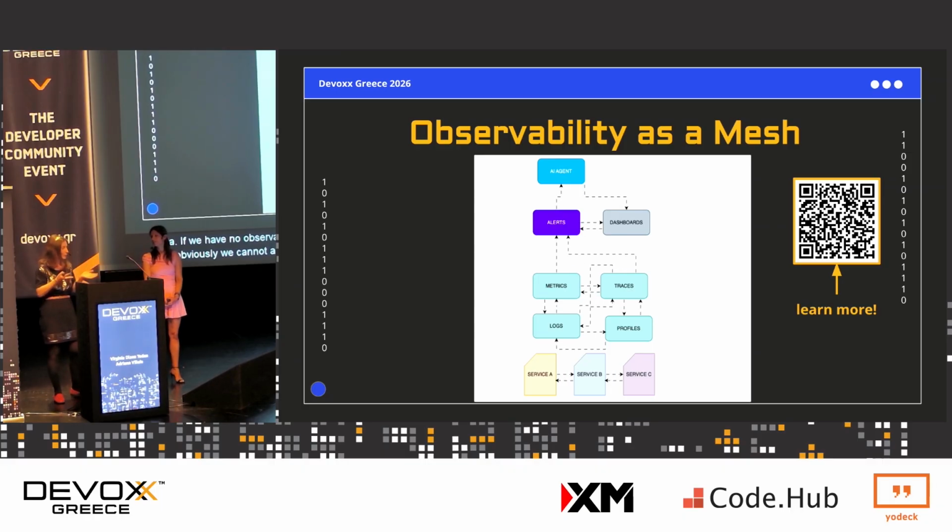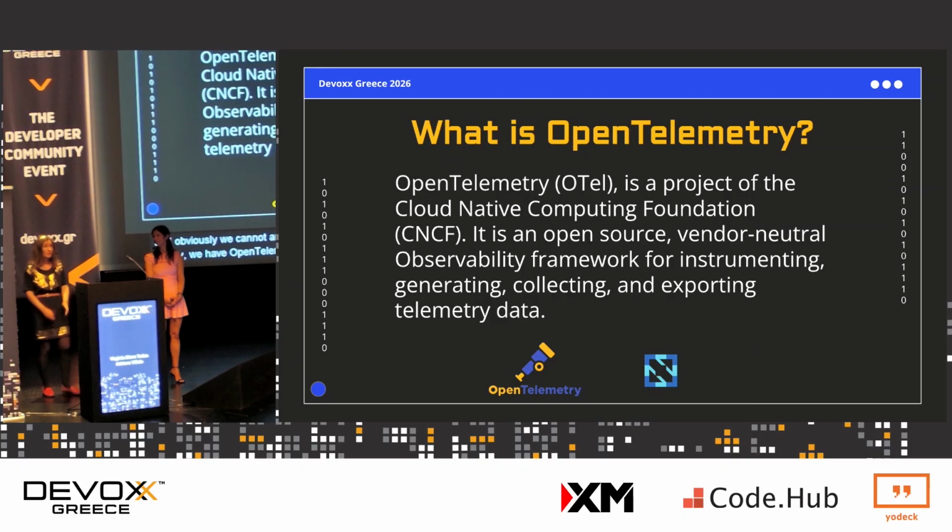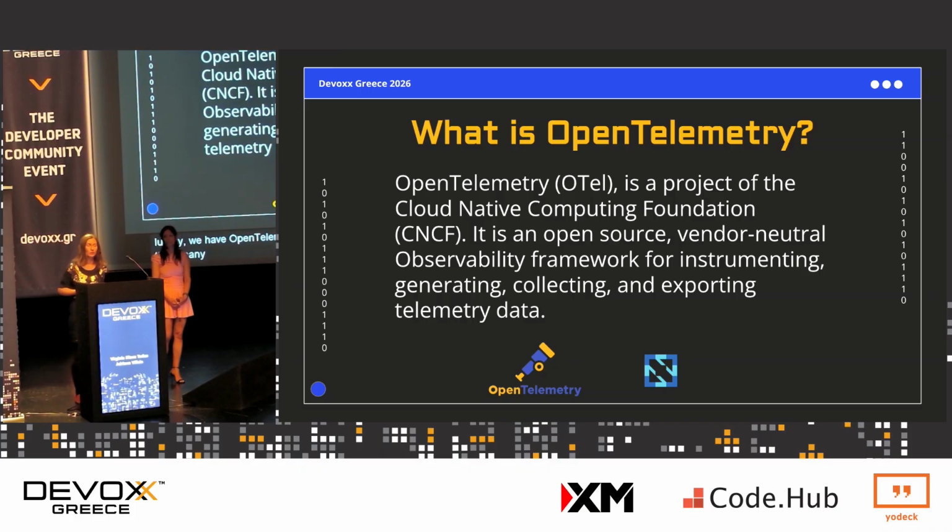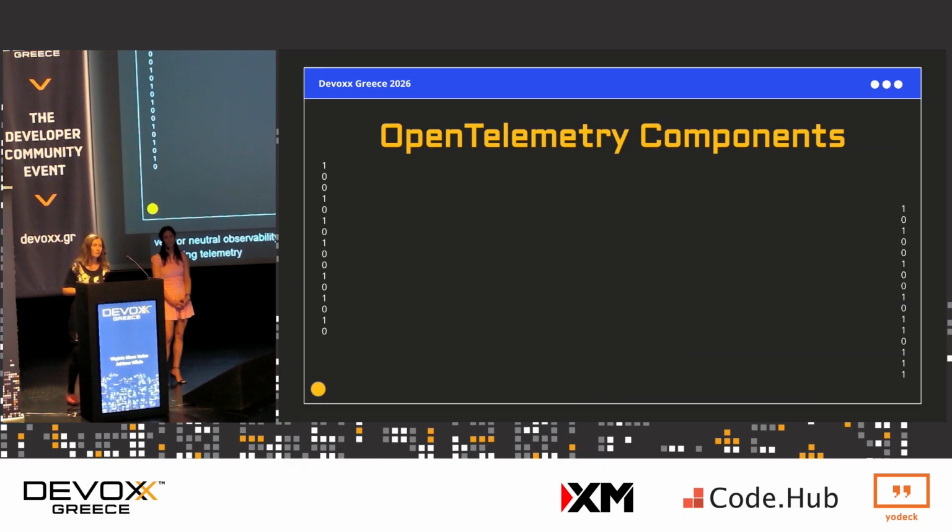But luckily, we have OpenTelemetry to help us with that. So what is OpenTelemetry? By now, I think many of you know what OpenTelemetry is, and have even instrumented a lot of applications with it. OpenTelemetry is a project of the Cloud Native Computing Foundation, an open source, vendor-neutral observability framework for instrumenting, generating, collecting, and exporting telemetry data. And OpenTelemetry is made up of some important components that we'll quickly go over.